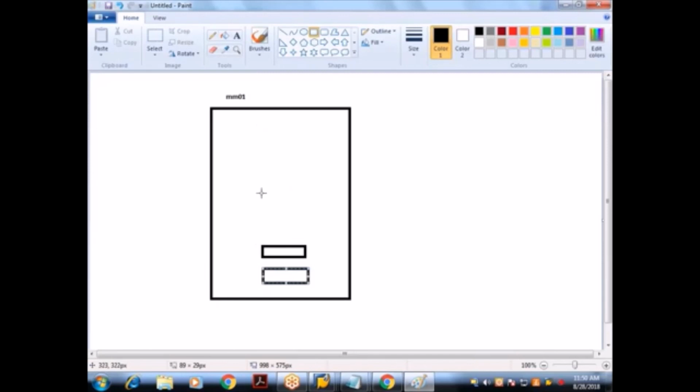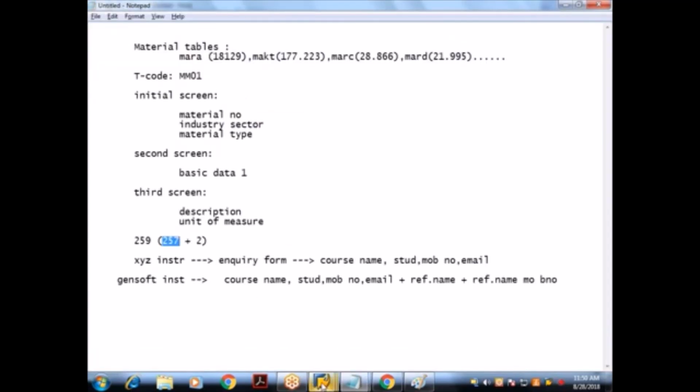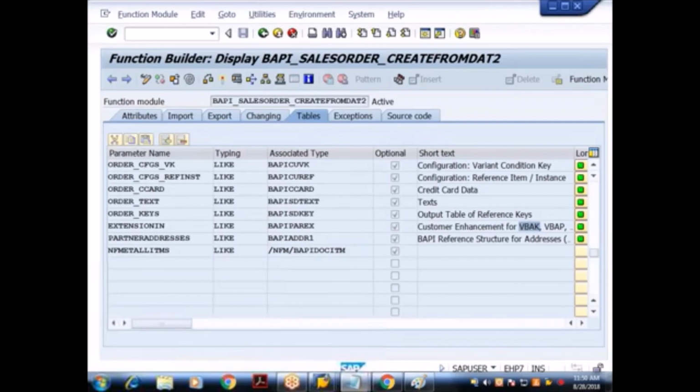So one way is by enhancing the transaction, by enhancing the screen. Another way is through BAPI, which has an extension parameter through which we pass the data for additional fields which we have added in the standard table.